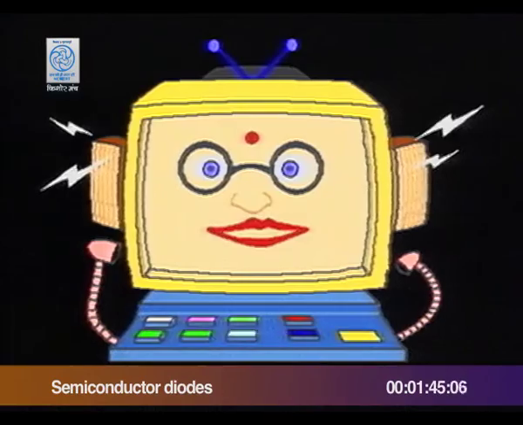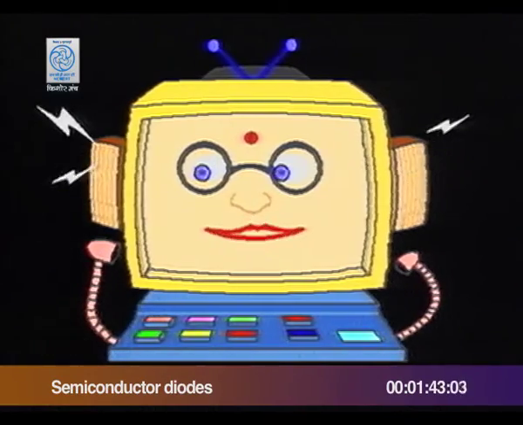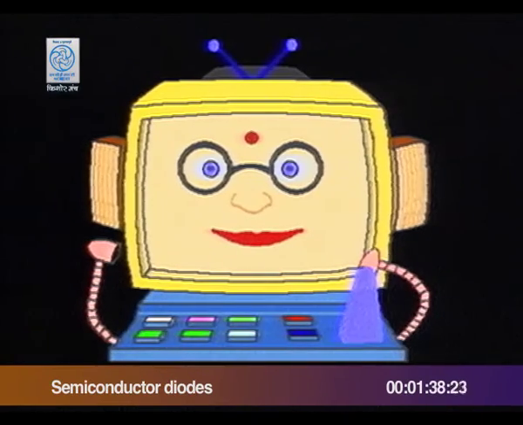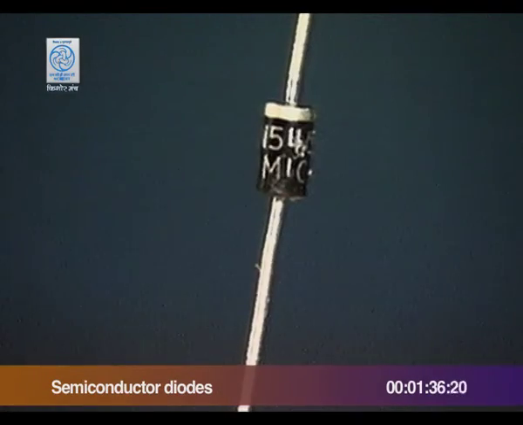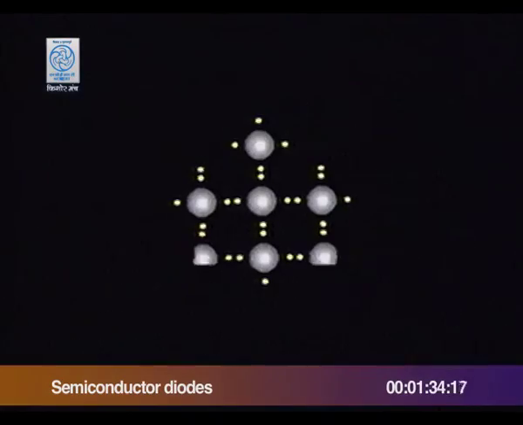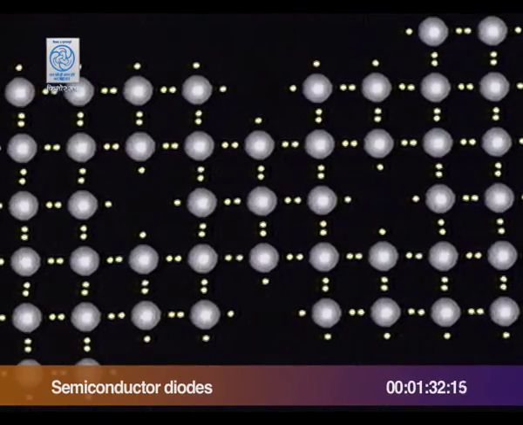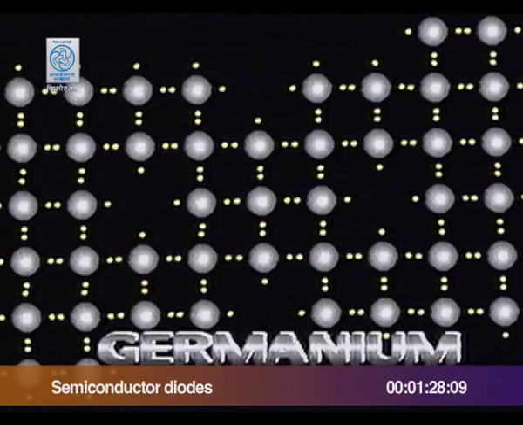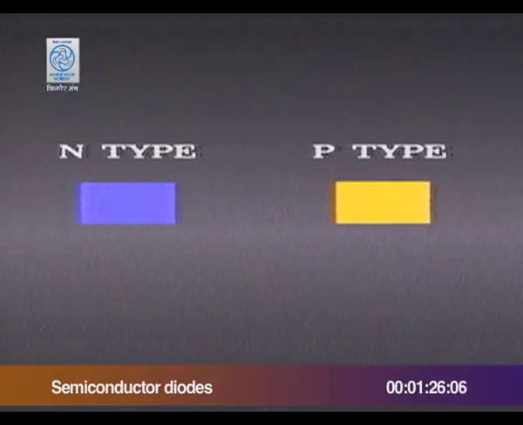This is all I have to teach in this program. Now let us recapitulate what we have learned. Semiconductor diodes are made of semiconductor metals like silicon or germanium. There are two kinds of semiconductors, N-type and P-type.